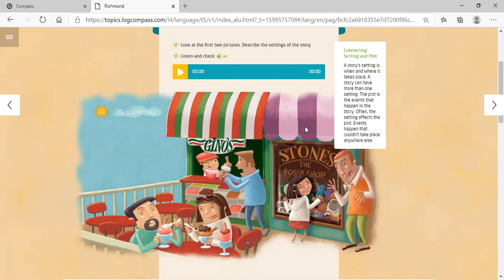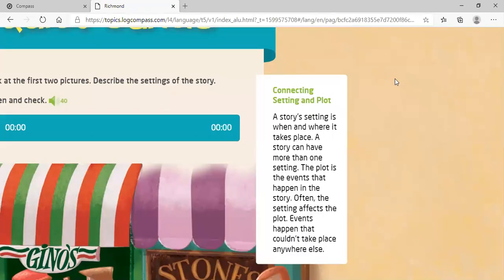Souvenir means recuerdos, okay? And we're going to read this part first. Connecting, setting, and plot. What is setting and plot? Well, connecting, the fact of connecting, right? To connect something to another thing. Setting means the background, the place where the story takes place, okay? And the plot is what the story is talking about.